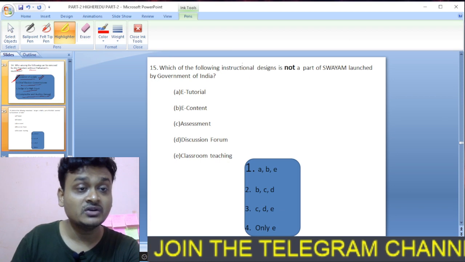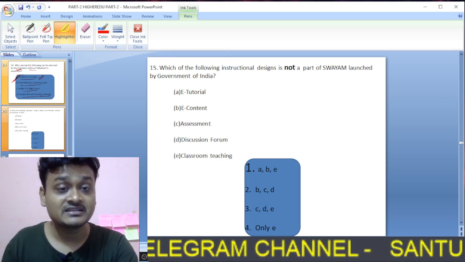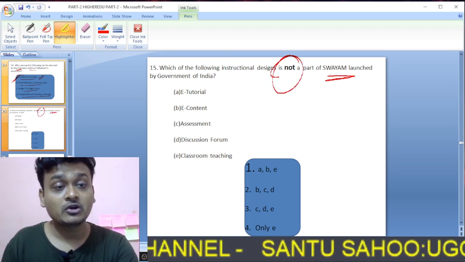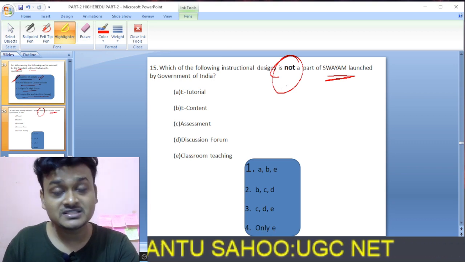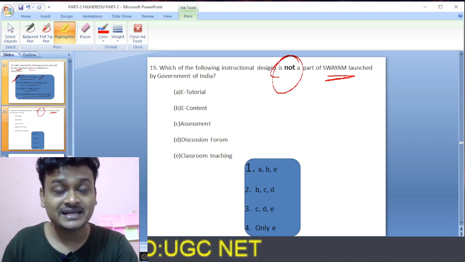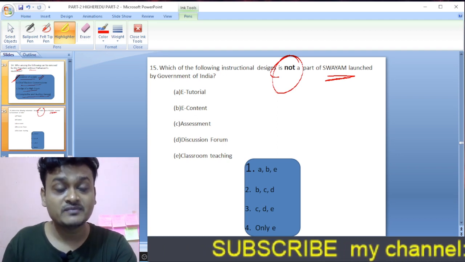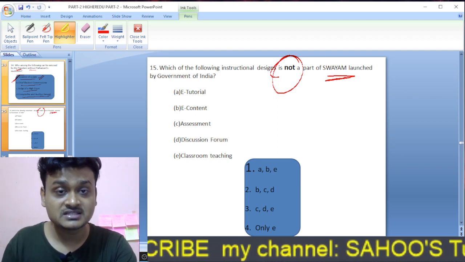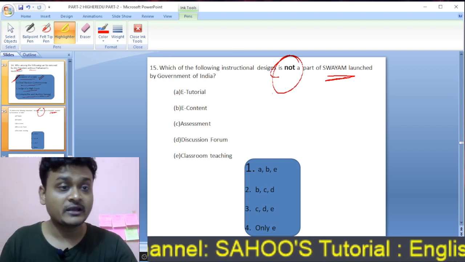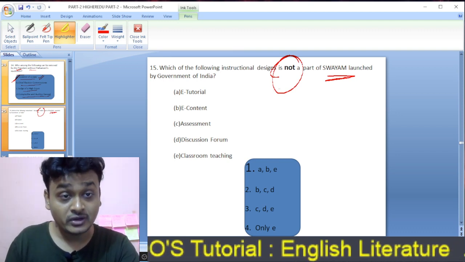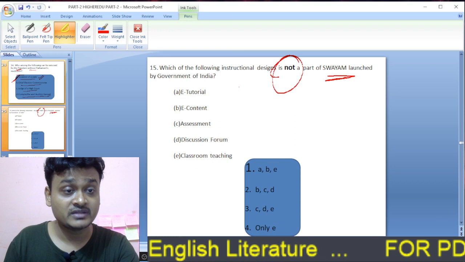Moving to question number 15. Which of the following instructional designs is not a part of SWAYAM launched by the Government of India? And what is the full form of SWAYAM? SWAYAM is Study Webs of Active Learning for Young Aspiring Minds. That is the full form of SWAYAM, and it was launched by the Government of India.